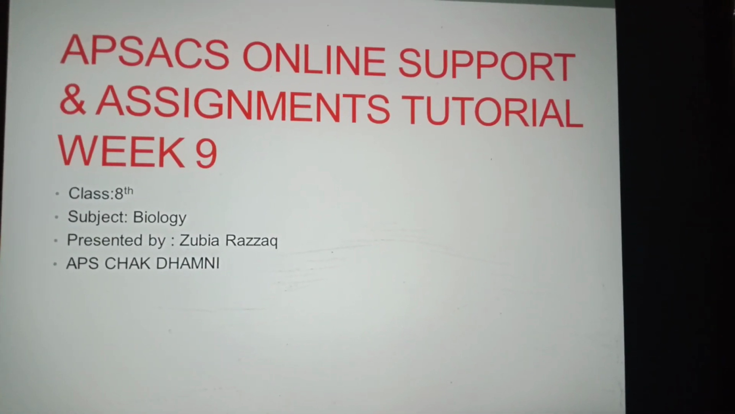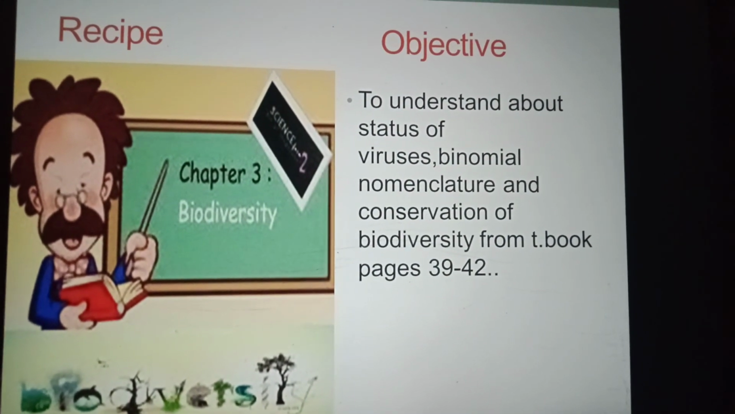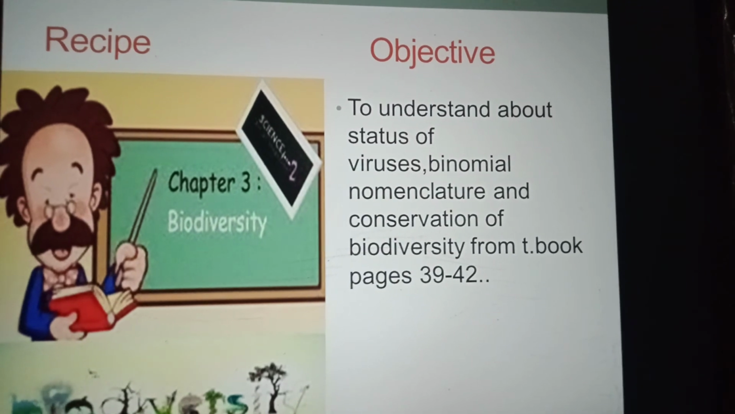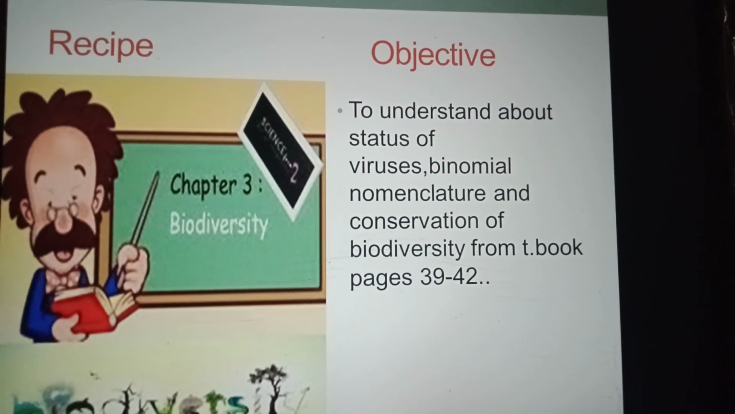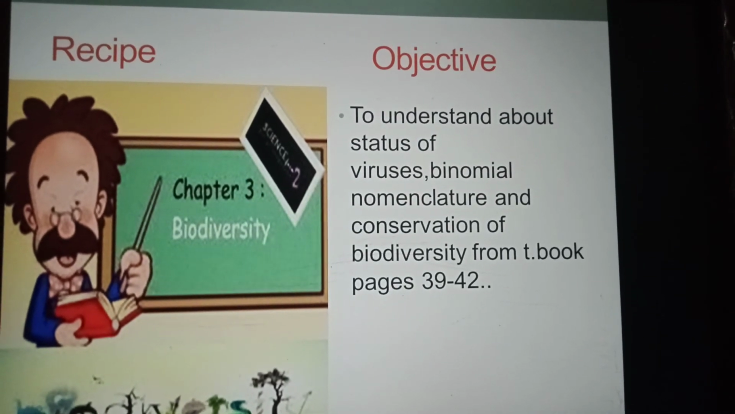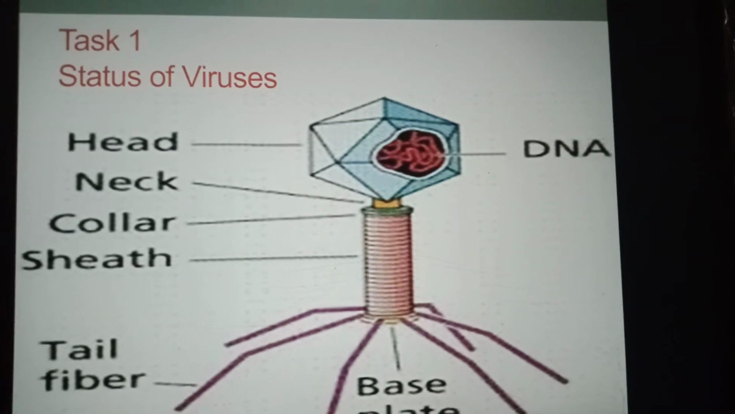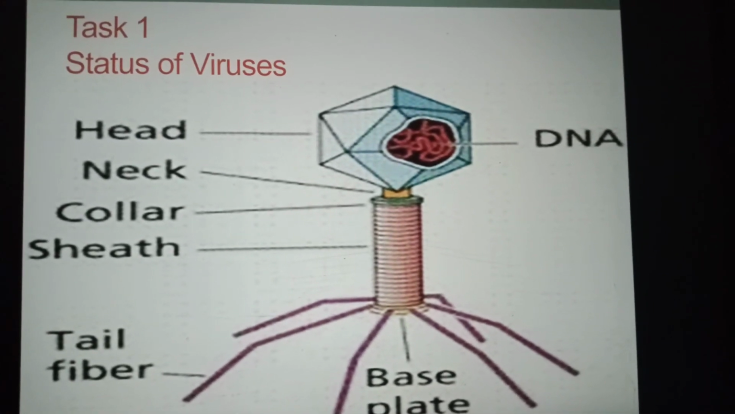The grade is 8th and the subject is biology. This is chapter number 3. The objective is to understand the status of viruses, binomial nomenclature and conservation of biodiversity from textbook pages 39 to 42. Task 1 is about the status of viruses.